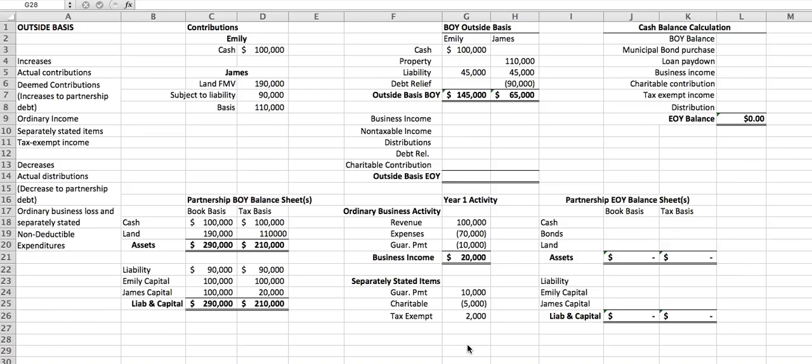So let's take a brief look at how these items, and I'm also going to put in distribution to Emily and distribution to James here. These will be reported on a different box in each person's K1.